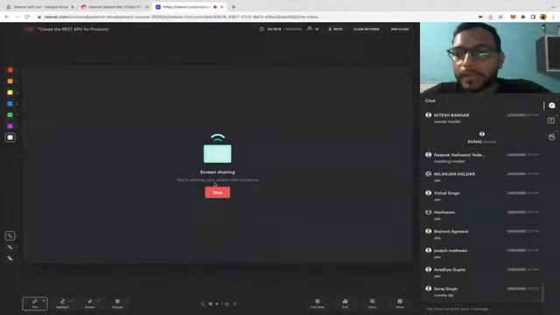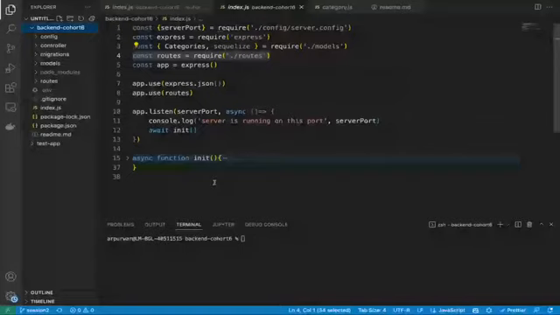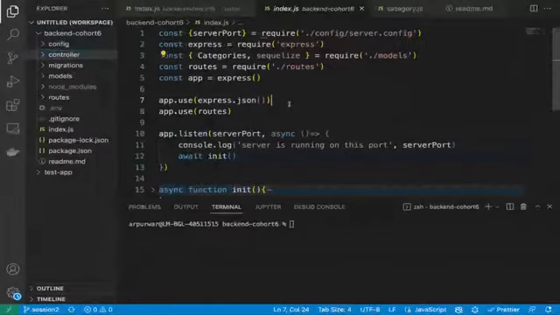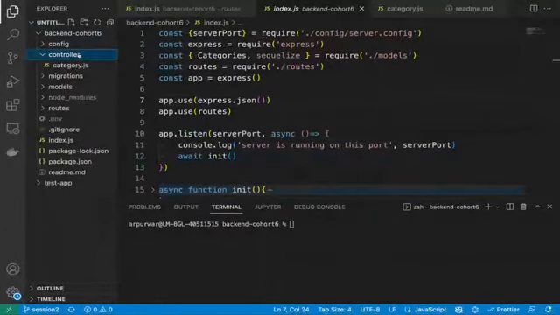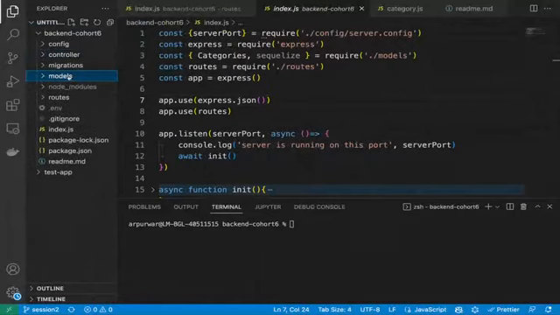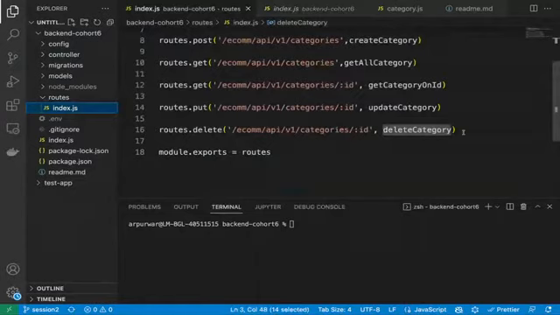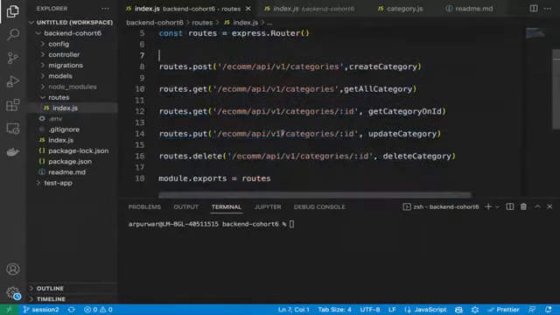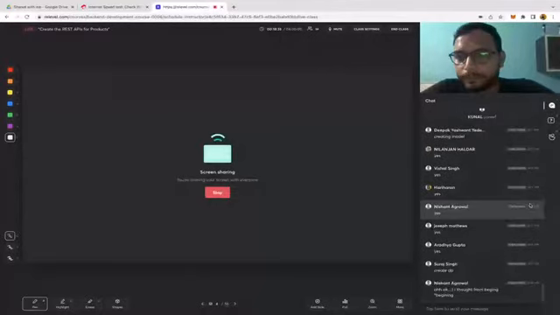For the controller, we already have the controller folder, right? You can see here the controller folder is there. Let me increase the size a little bit. You can see we already have the controller for category. We already had the model for categories, and we already had the routes where we have the categories API. So we do not need to create any new folder today.